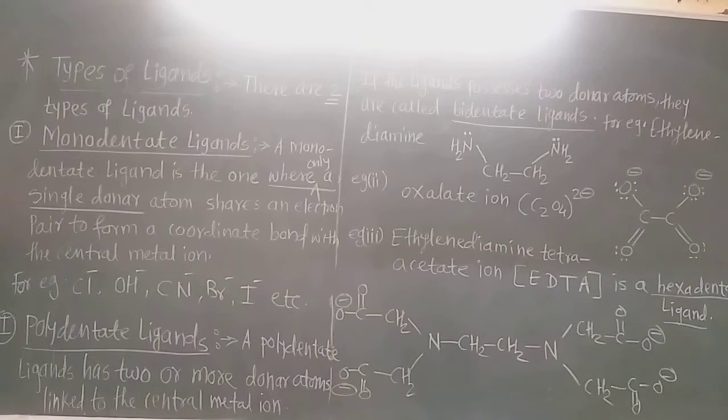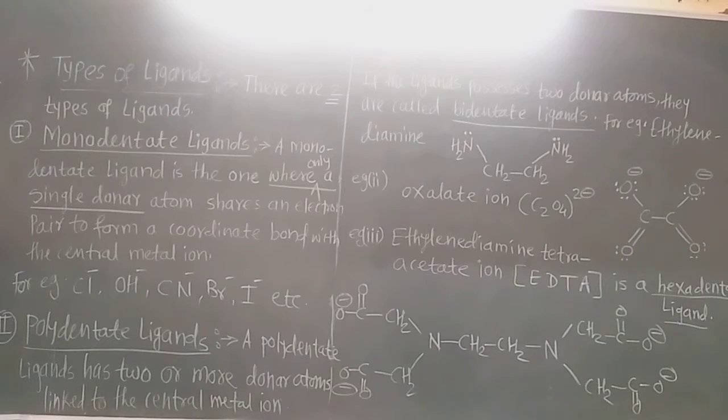As we hold any substance in our teeth, or as a crab holds any substance in its claws, in a similar manner these ligands hold the central metal atom by the coordinate bond. So the word dentate is there. Monodentate means the ligand has only one atom or only one single bond by which it holds or attaches to the central metal atom.